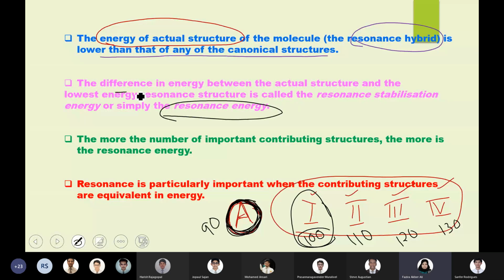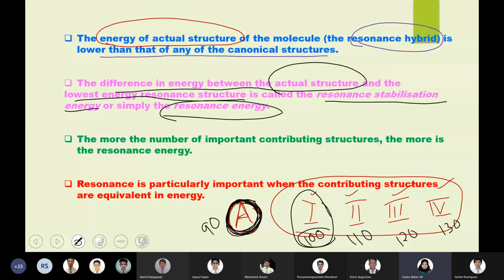That means the difference in energy between the actual structure and the lowest energy resonating structure is called resonance stabilization energy, or simply resonance energy. Each resonating structure may have a different energy.